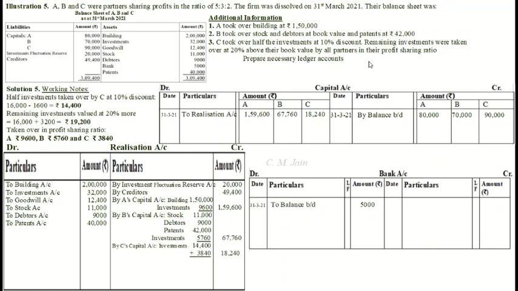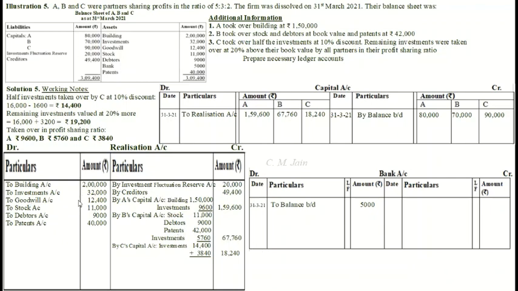So time now to close these accounts one by one. Before closing the realization account, we will have to check. What will we have to check? Whether all the assets and liabilities that were transferred have been treated or not. Let us see. Among assets, building we had written, taken over by A, we have entered. Investments taken over by the partners, we have entered.